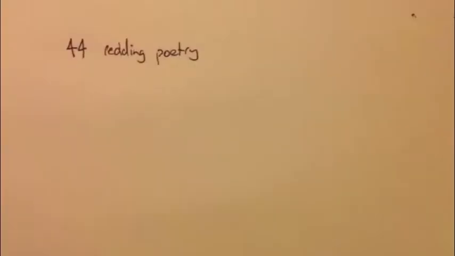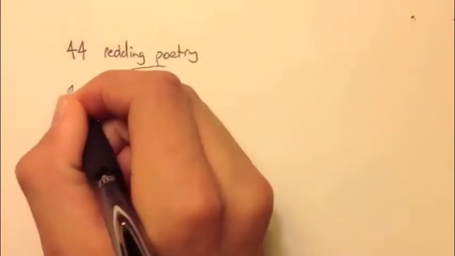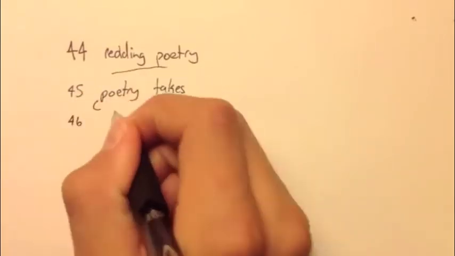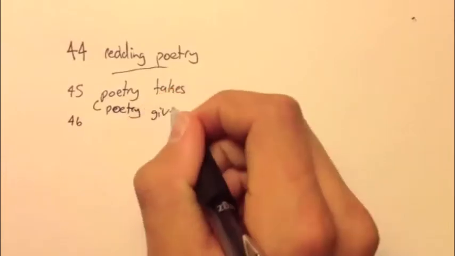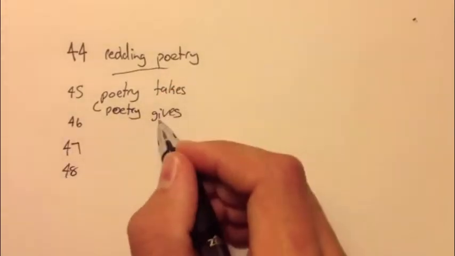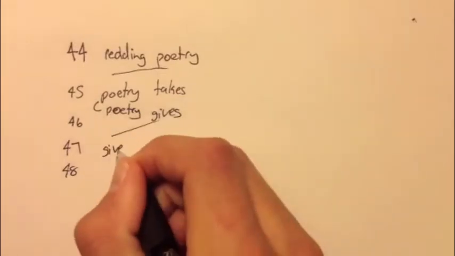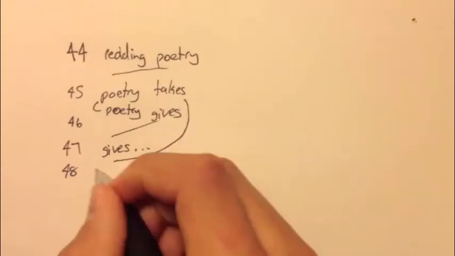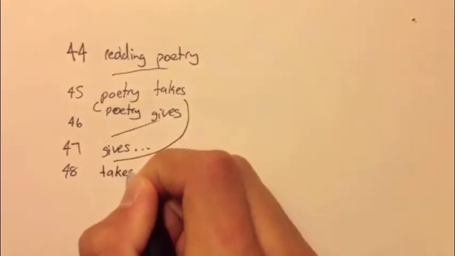At the end of the poem, this pattern changes. By the 44th line, we have the line reading poetry. Poetry goes down for the beginning of 45 and is also the first word of 46. Now, the pattern changes for the last two lines. 47 is the last word of line 46, and only that word. Line 48 is the last word of line 45, and only that word.